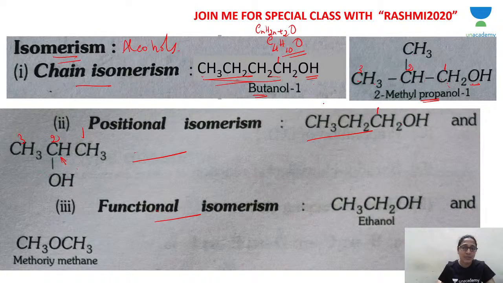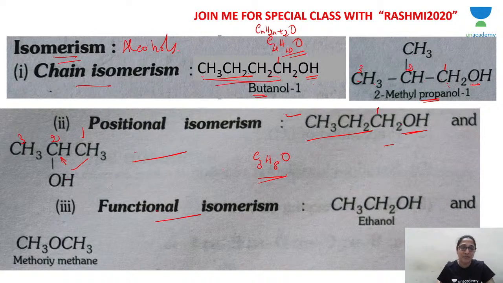So the position of the functional group is different. Both are alcohols. This molecule is an alcohol, and this molecule also is an alcohol. But the position of the OH group is different. Here it's on the first carbon atom, here it's on the second carbon atom. They have the same molecular formula. You check: 3 carbon atoms, so C3; hydrogen 5, 6, 7, 8, so 8 hydrogens, and 1 oxygen. Again, they fit the molecular formula, is it not? They have the same molecular formula, but the position of the OH group is different.